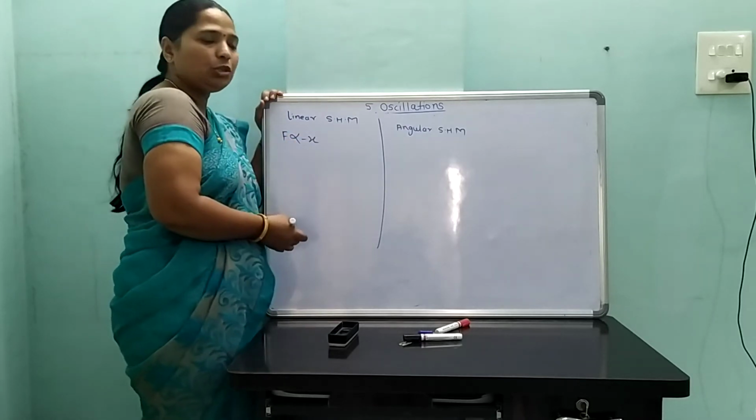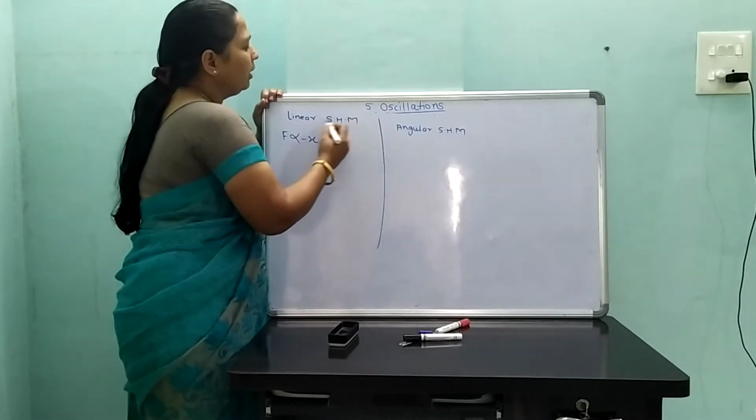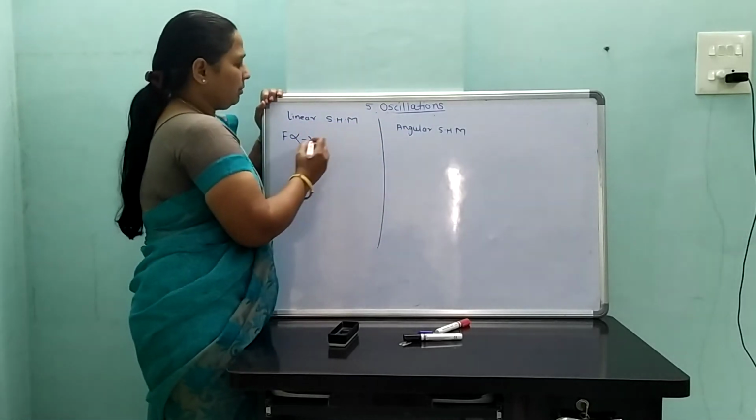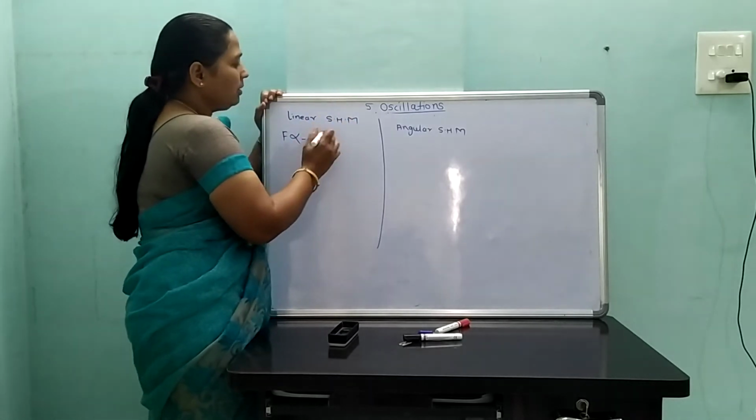In angular SHM, linear and angular are relative terms, in analogy with linear and angular acceleration.